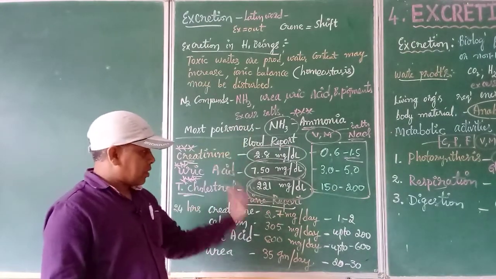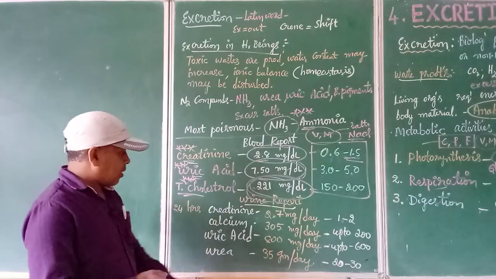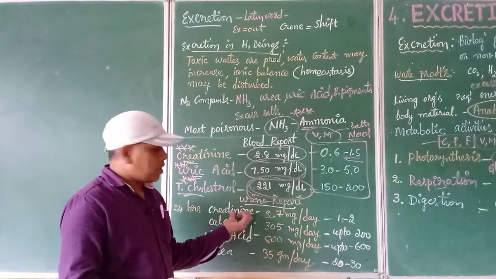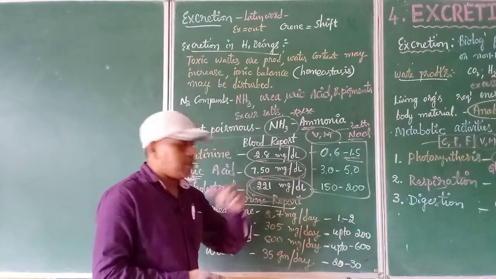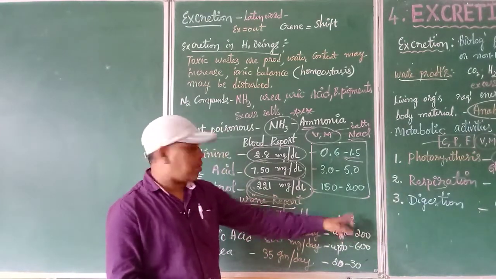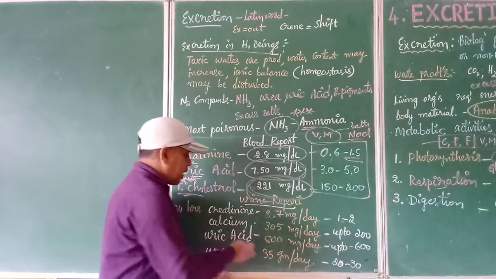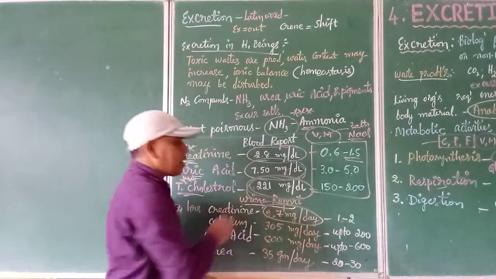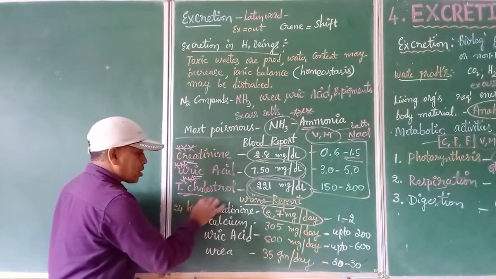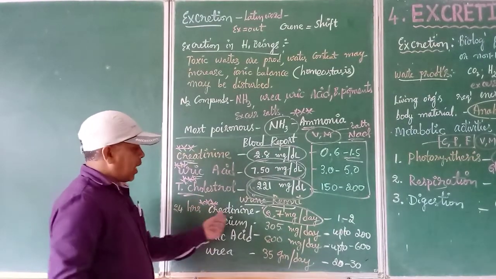Now see the same person's urine report. Again see the values over 24 hours. What is the creatinine level recorded there? 2.7 milligrams per day, but it should have been between 1 to 2 only. 2 should be the maximum, but it has crossed that, and it is 2.7 milligrams per day. Again it is a danger symbol. That means he has some problem related to creatinine.